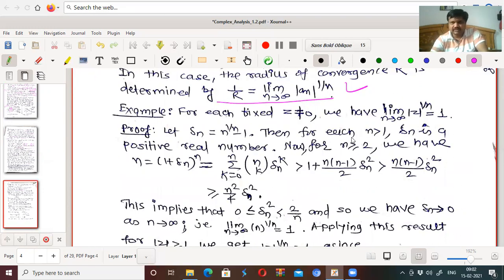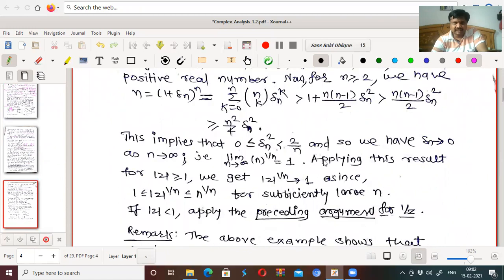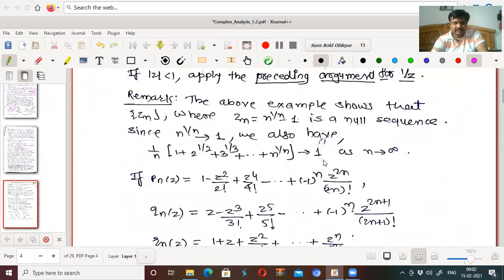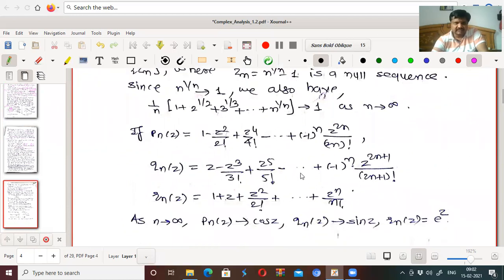Okay, this is one example of finding that. The above example shows that it is a null sequence. Okay, we don't want that in this case. So if Pn of z is 1 minus z square by 2 factorial plus z raised to 4 by 4 factorial up to plus minus 1 raised to n z raised to 2n upon 2n factorial, and if I take infinite terms, what about this?